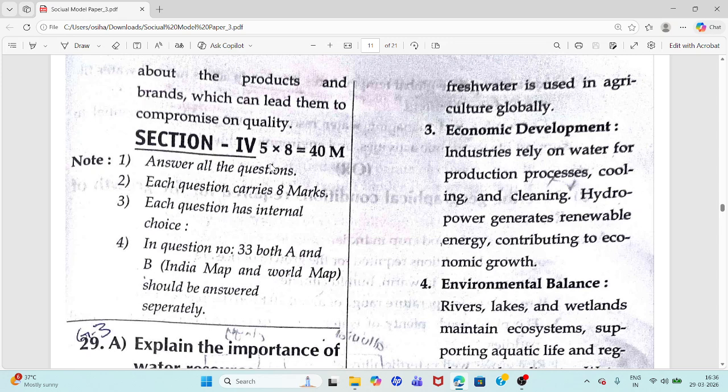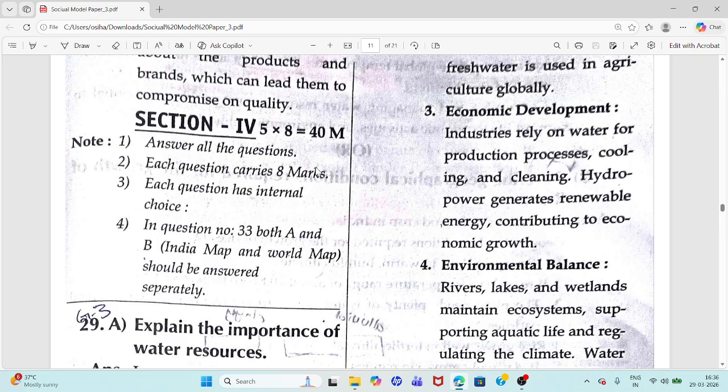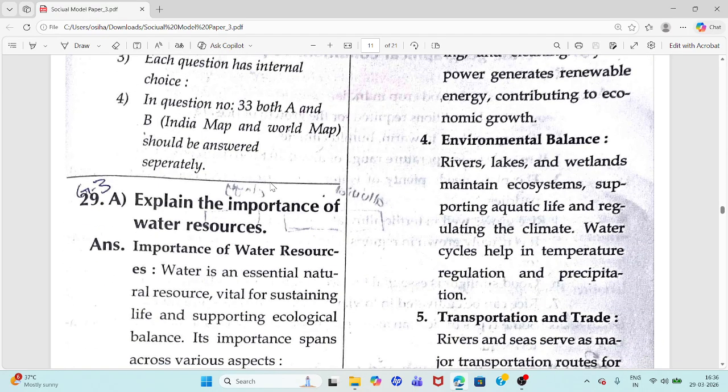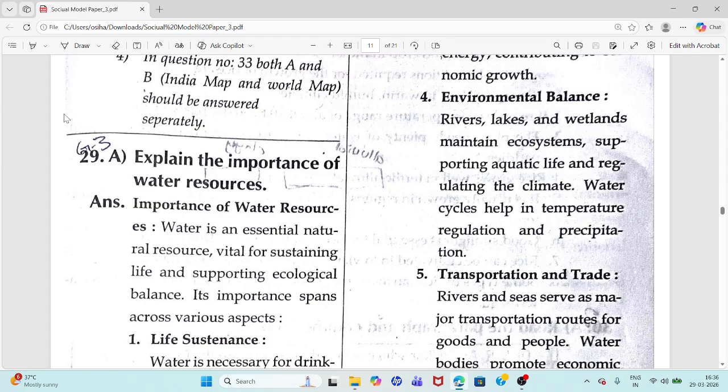Section 4. Up to now we have completed section 3. Now we are moving on to section 4. You have to answer 5 questions, and each question carries 8 marks. In question number 33, both A and B, the India map and the world map, should be answered separately. You are going to get 40 marks from section 4.